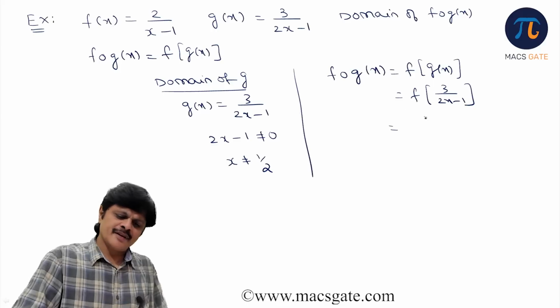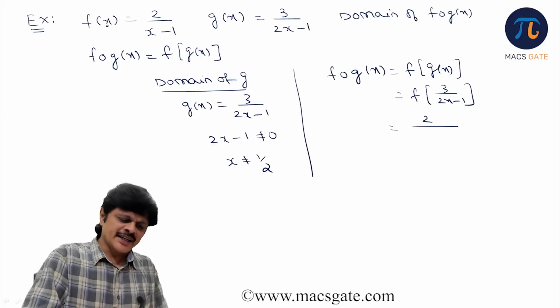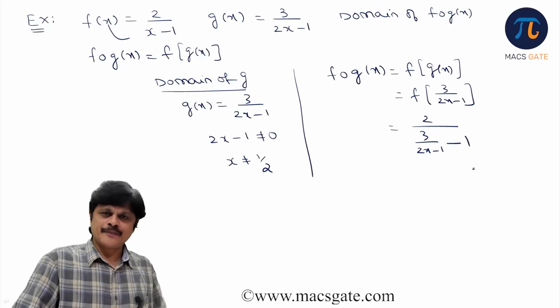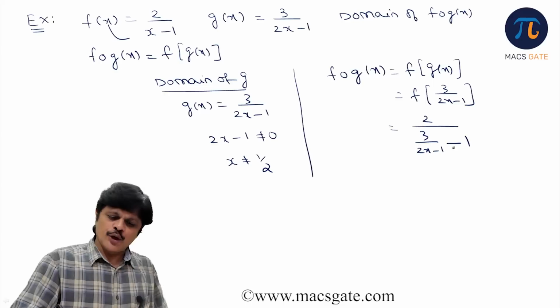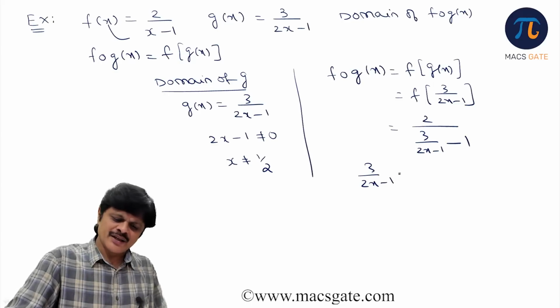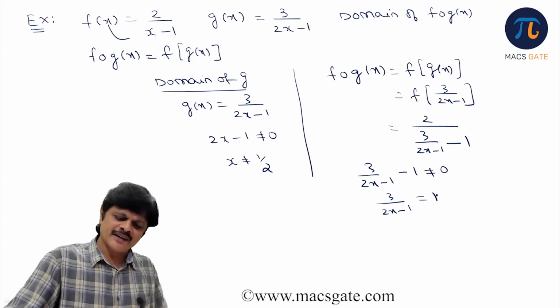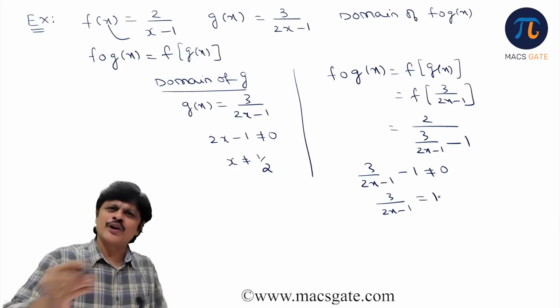Now what is f? 2 by x minus 1. That is, whatever argument you give, 2 by argument minus 1. What is the argument? 3 by 2x minus 1, minus 1. Now you need to find the domain, which means the denominator should not be 0. That is, 3 by 2x minus 1 should not be 0. Let us put it equal to 1, which is easy to solve, otherwise you'll get confusion. Let us solve it, and at the last we put not equal to.